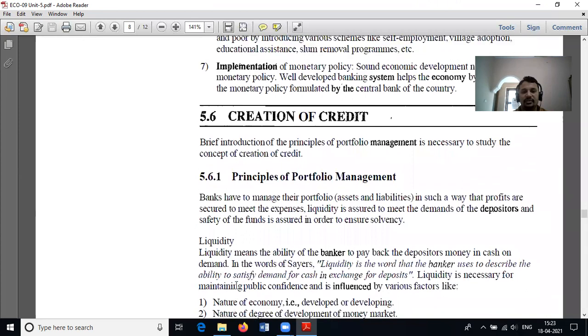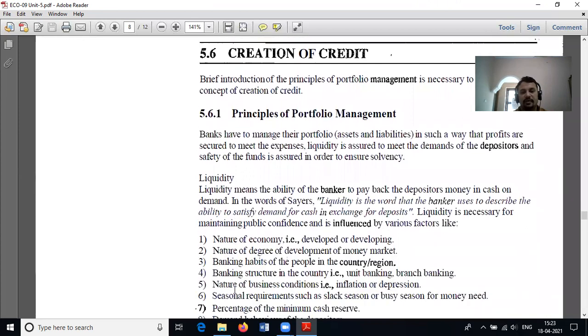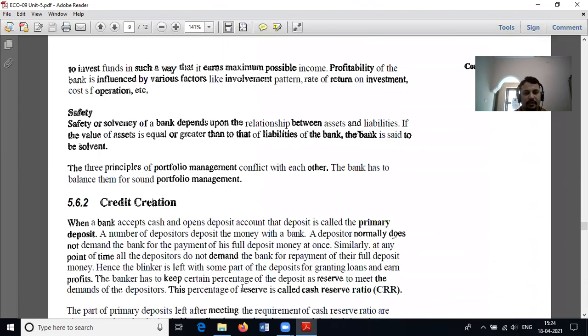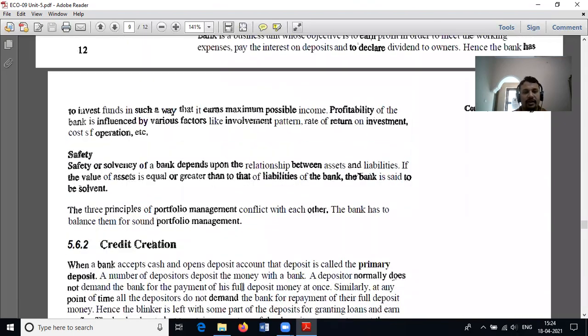Next is creation of credit. Before going to this topic, we have to clearly understand the concepts behind the creation of credit. The first one is the principle of portfolio management. Portfolio management means managing the assets and liabilities in such a way that profits can be increased to a maximum and expenses can be reduced to a minimum.